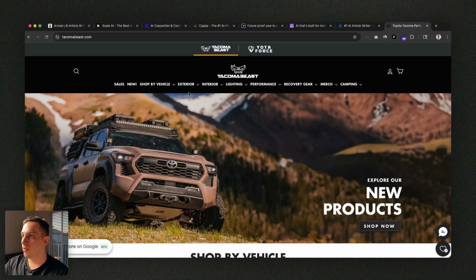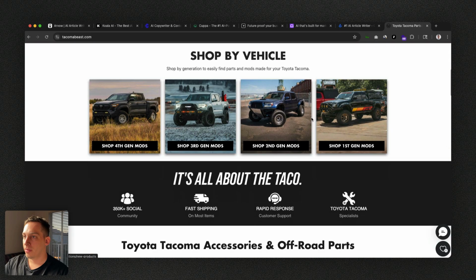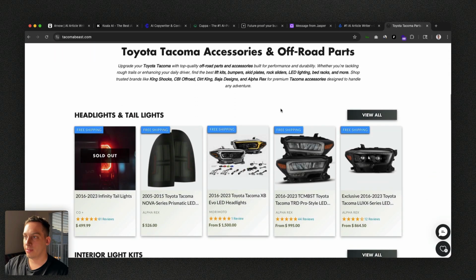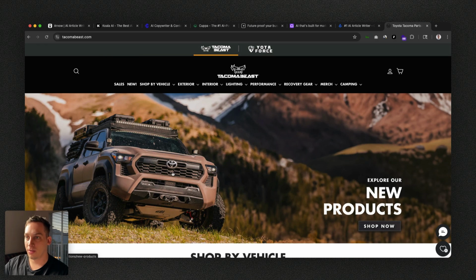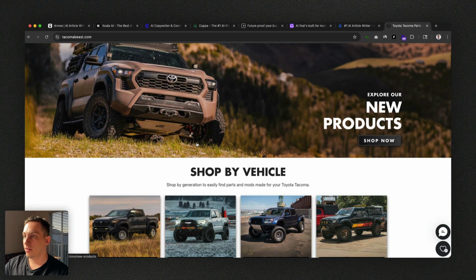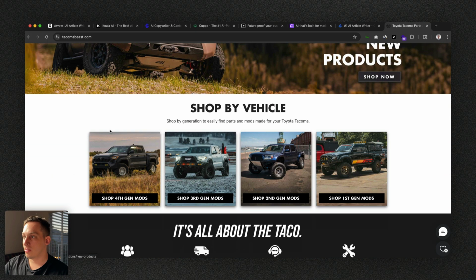In this case, we're going to be using this brand, which is called Tacoma Beast. Basically, it is a company that creates content and sells specific accessories for the Toyota Tacoma, right? It's a truck of Toyota. So as you can see, we have these different dockers up here. We have these different light accessories. We have different accessories for the front part. We have this little hook over here, window accessories, and so on and so forth.